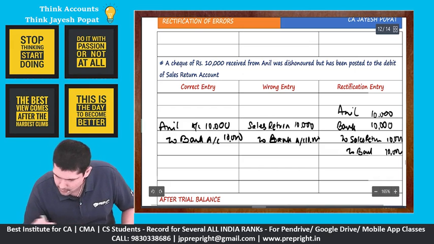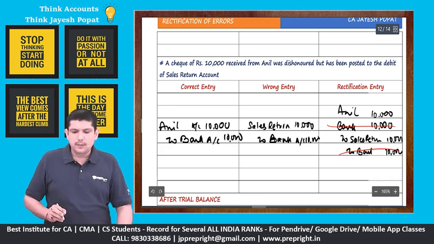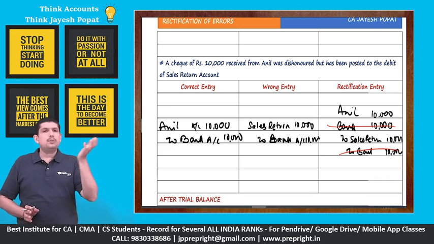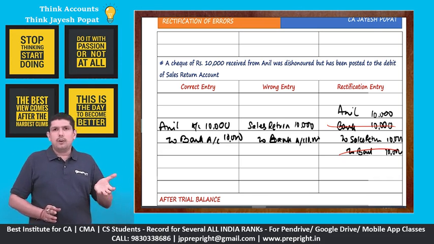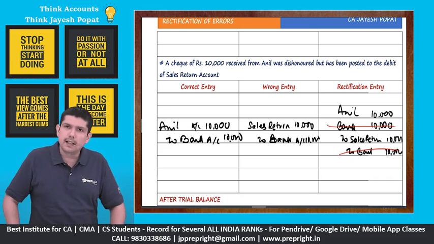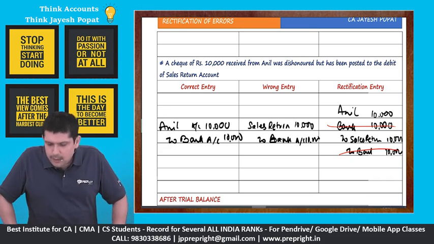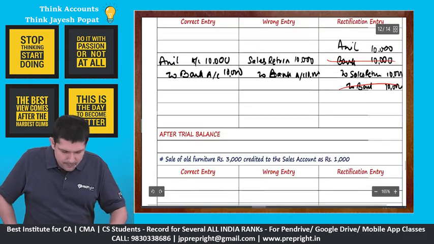This gets knocked off because there is no problem with the bank account. In the correct entry, you should have credited the bank account. In the wrong entry also, you have credited the bank account. So a rectification entry becomes Anil account debit to sales return.